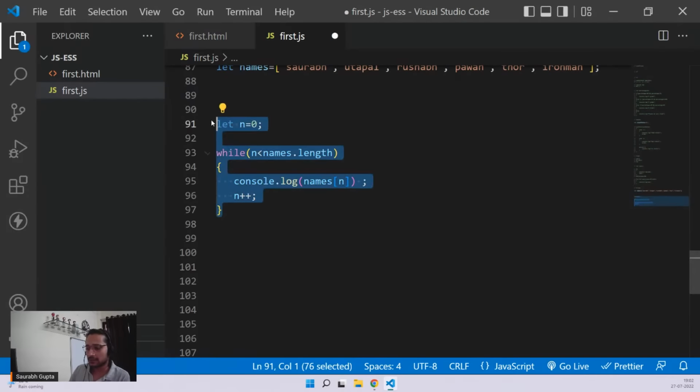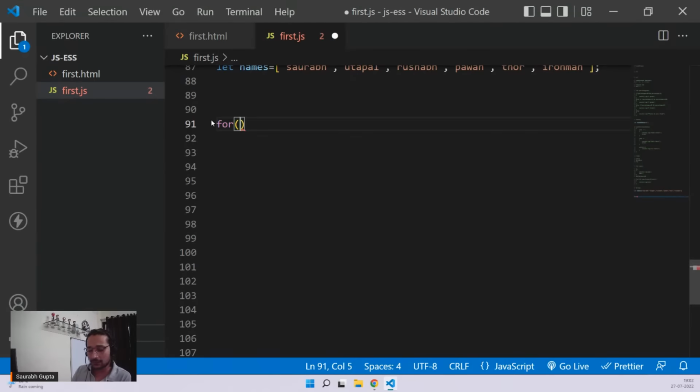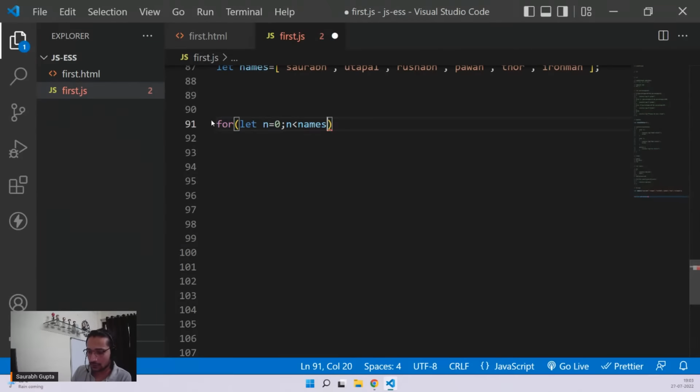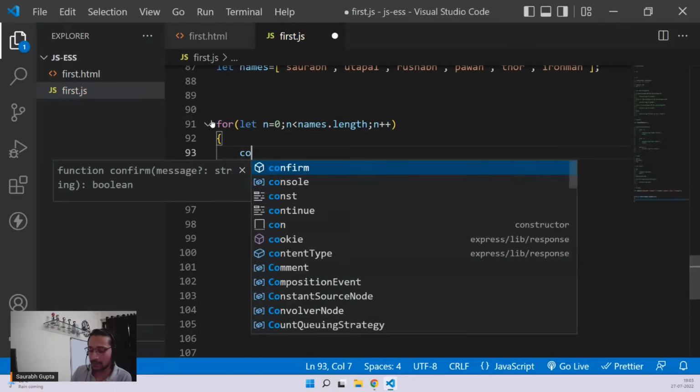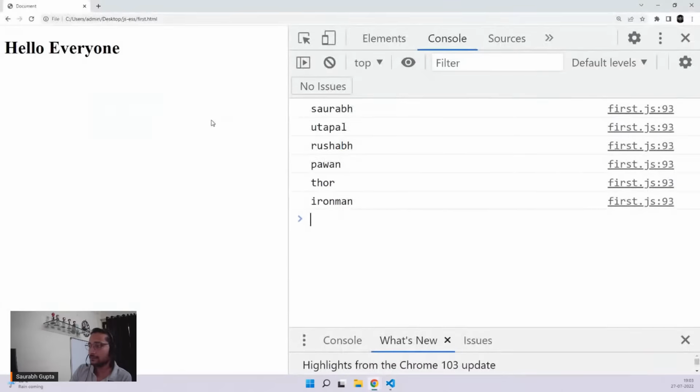Let's use a for loop for this. Same as before, but in a for loop, you initialize here. So let n equals 0, n is less than names dot length, and n plus plus. And then simply console.log names of n. So names of 0, names of 1, 2, 3, 4, 5. And that should be it.